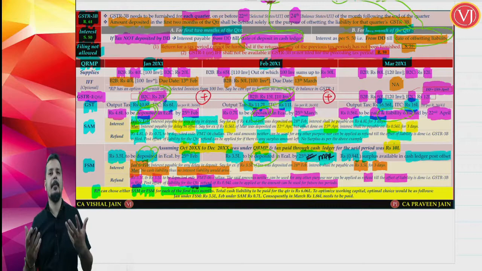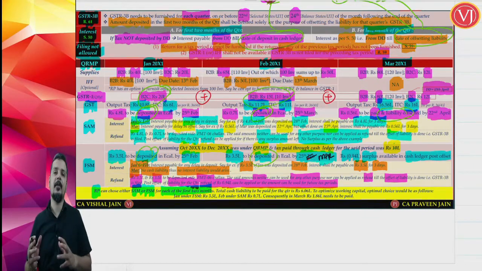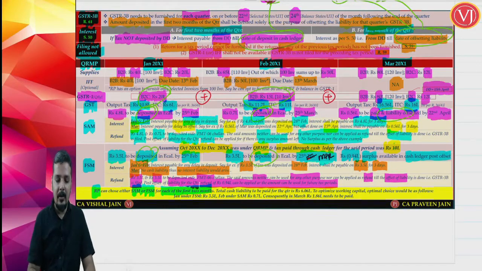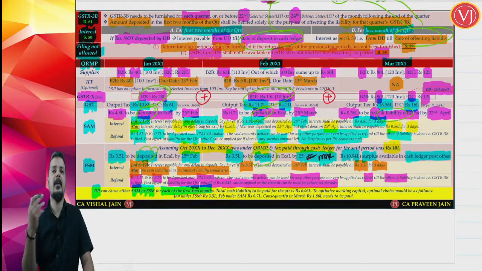And friends, a very important note is given below, a very important point. A registered person can choose self-assessment method or fixed sum method for each of the first 2 months. He may choose any method that he wants. Last month he has to go for self-assessment method, and when he is going for self-assessment method for the last month, he has to do the calculation for the entire quarter. Now what he can do is, he can select fixed sum method for the first month and self-assessment method for the second month, or vice versa.